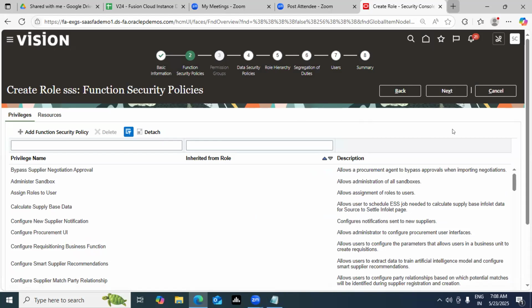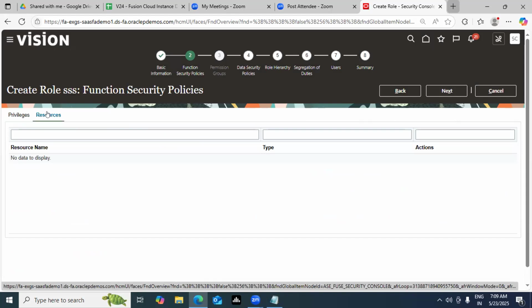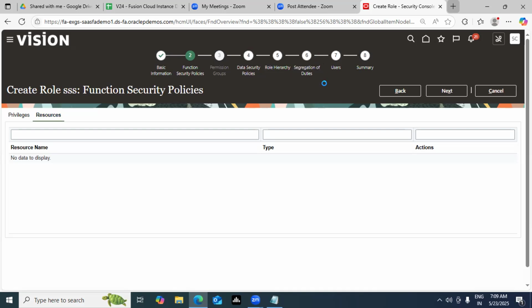The next tab after privilege is the resources tab. What is that? It is nothing but who are using this user account, who will be using this particular custom role. Right now it will be blank because you have not assigned it to any person. Whichever people you assign, you can see from resources. It is like a 7 step process, steps 1, 2, 3, 4, 5, 6. This resources is nothing but users you have assigned it to. Right now, why is it blank?